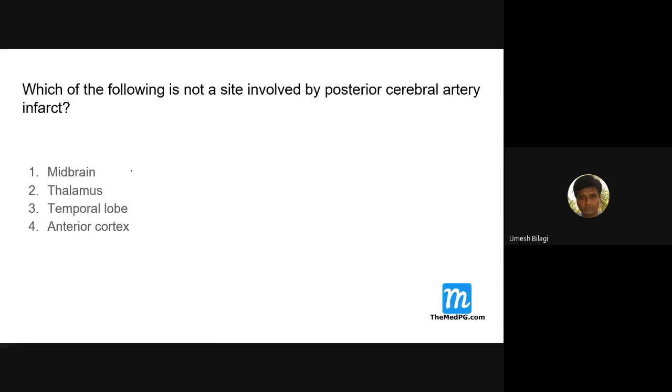Which of the following is not a site involved by posterior cerebral artery infarct? These questions are a bit tough, I know, but they are asked. That's why I was discussing. Tell me. At least try to guess. Pinky Balachandran.